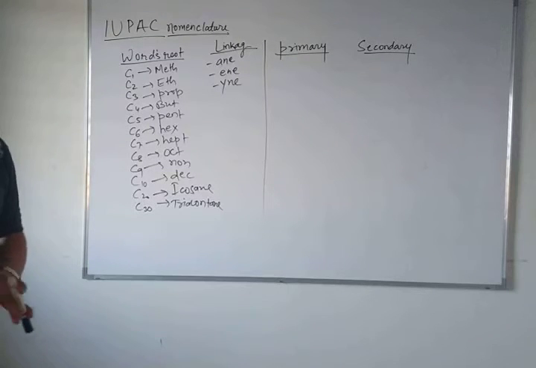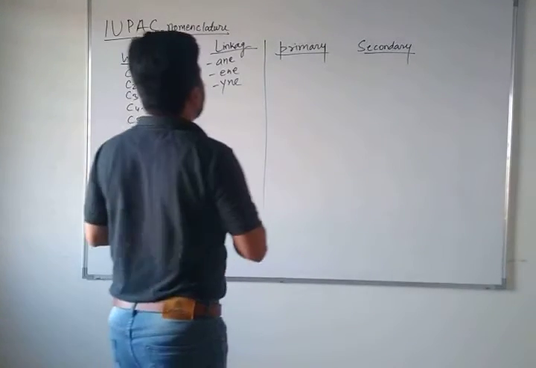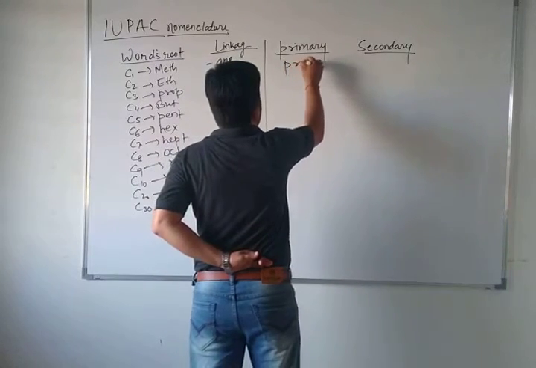These are the principal functional groups, which you can say form the seniority table. Primary and secondary are used especially for prefix and suffix.